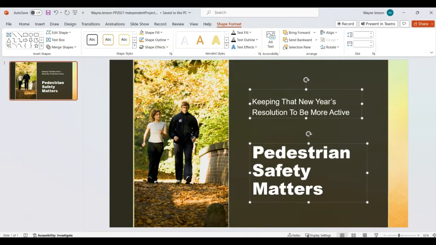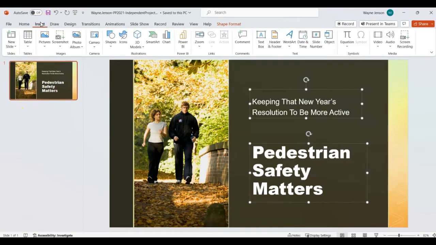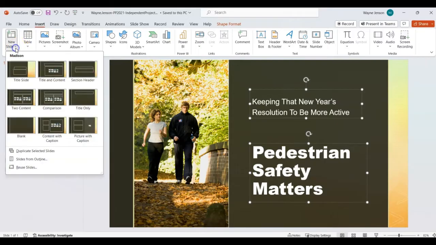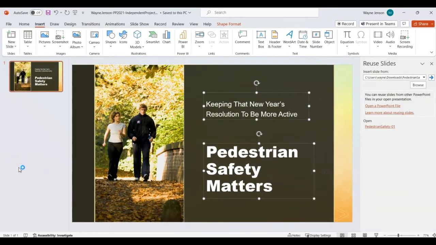Okay, now we're on to step number 6. We're going to reuse slides from another presentation. So we're going to open the Reuse Slides pane. To do that, I'm going to click on the Insert and go down, click on the bottom of the New Slide button there, and then go down and select Reuse Slides. And that'll open up this Reuse Slides pane.